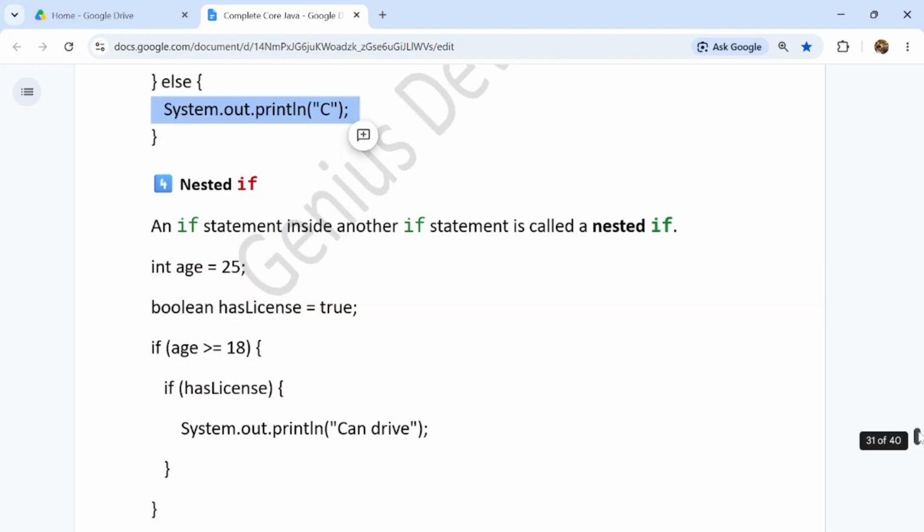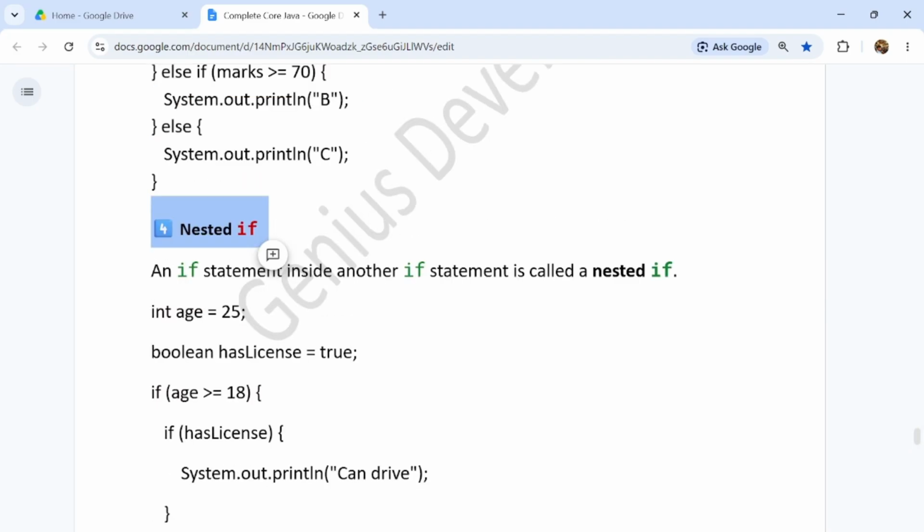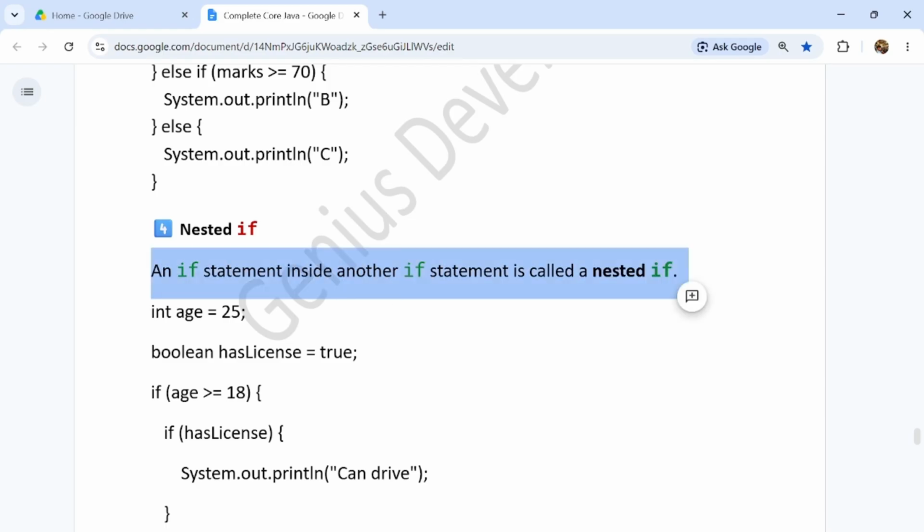So now coming to nested if, guys. An if statement inside another if statement is called nested if. So if there are 2 if statements, one within the other, then it is called nested if.